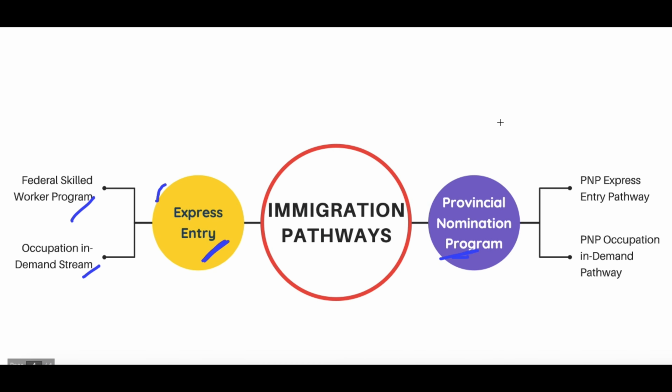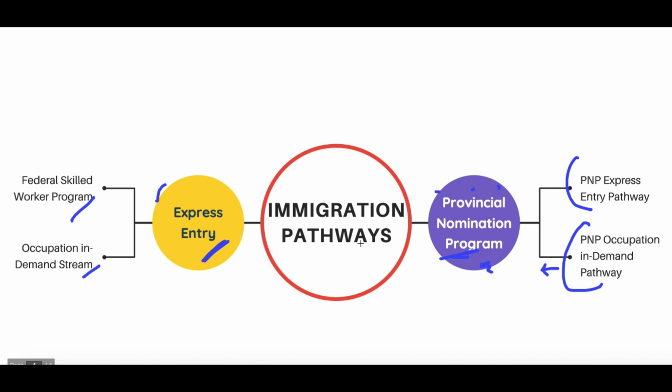Similarly for the Provincial Nomination Program, there are times when there is a huge demand for dentists in one particular province. For that province you can directly apply for a PR, either through the PNP Express Entry pathway or the PNP Occupation in Demand pathway, right? But this PR is only for that particular province.